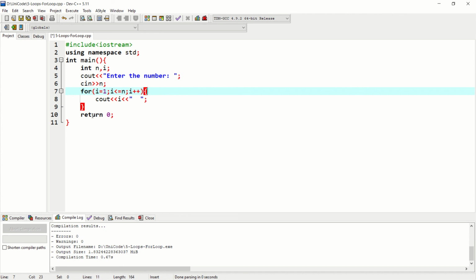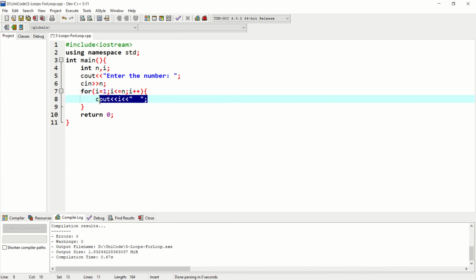Let's now see a practical use of a for loop. For loop is not just used for printing some series, we can perform calculations in it too. Take an example like a factorial, calculating the factorial of a number. Same as printing the variable, we can use it for a calculation. Let's see the code of a factorial.